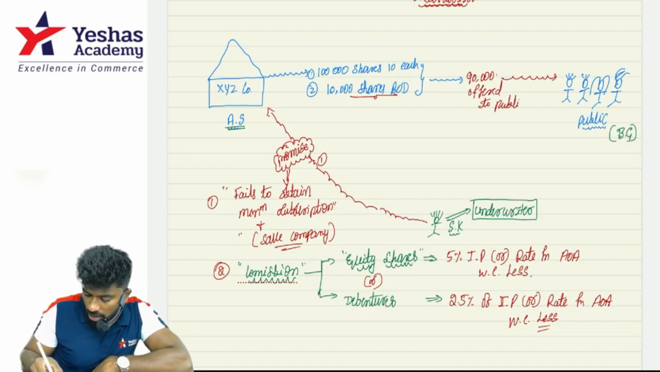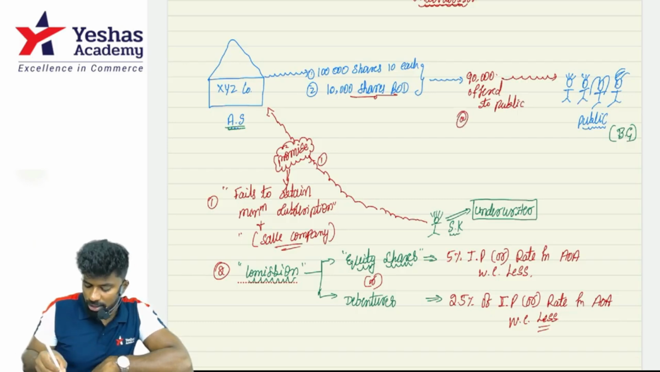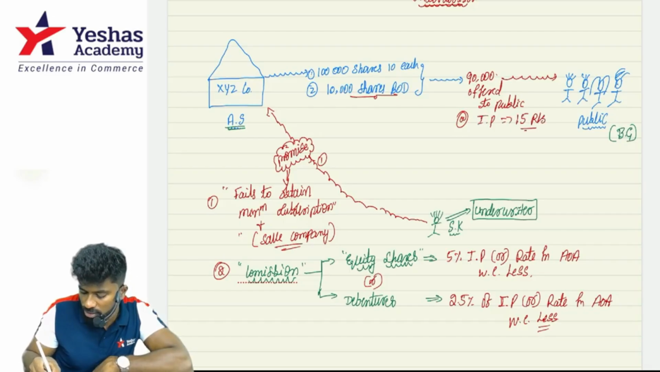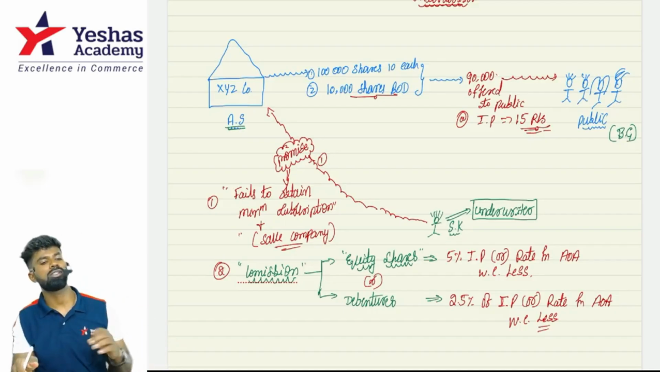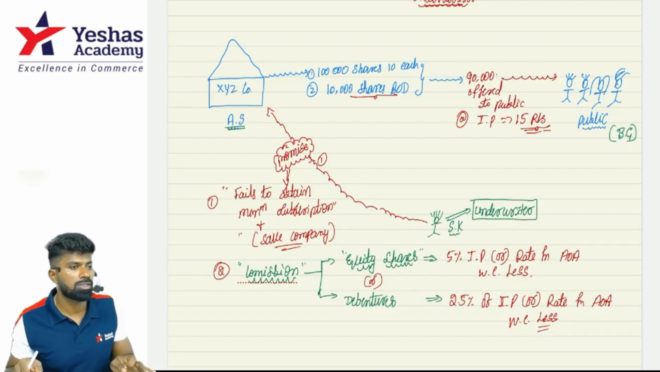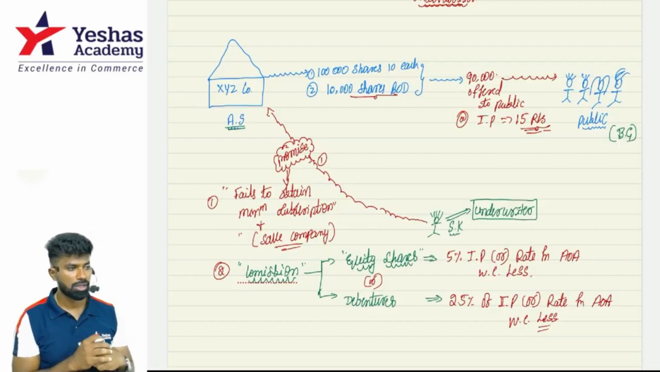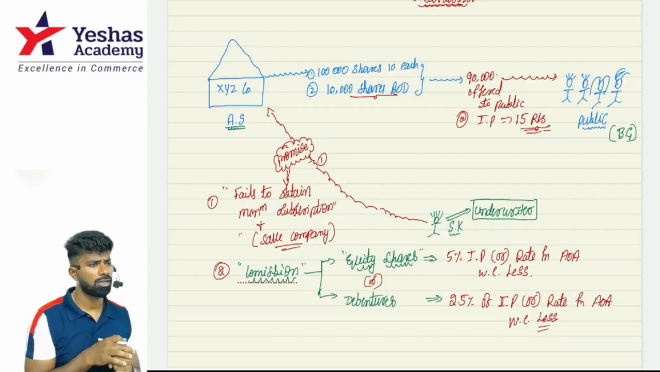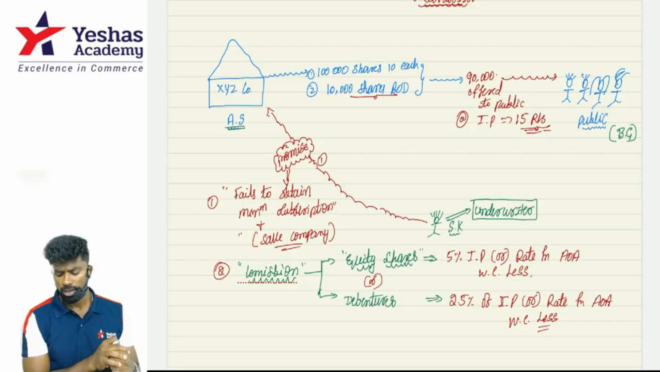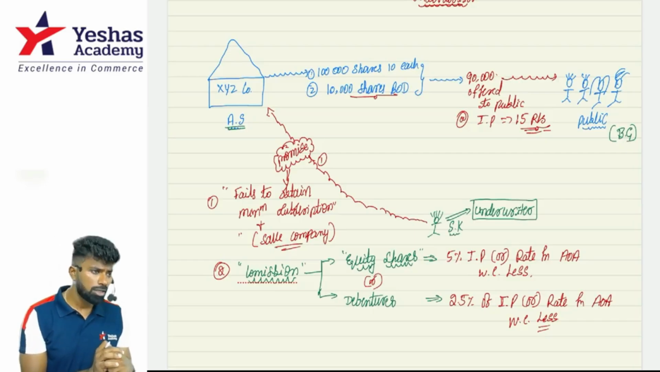At what price are they offered to the public? Let's say the issue price is 15 rupees. Are we charging a premium or a discount? Premium. The premium here is 5 rupees. 90,000 shares are offered, and the issue is underwritten by the underwriter.